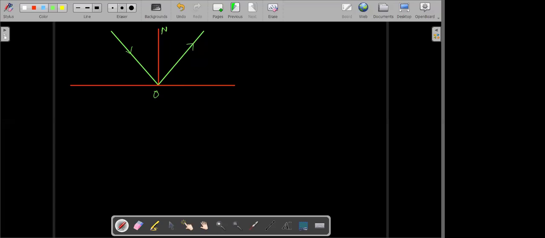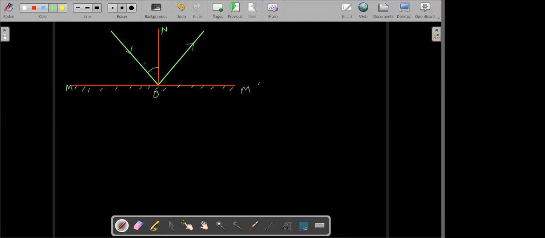So this normal is making 90 degrees with the mirror. Let this be the mirror, and let the name of the mirror be MM prime.